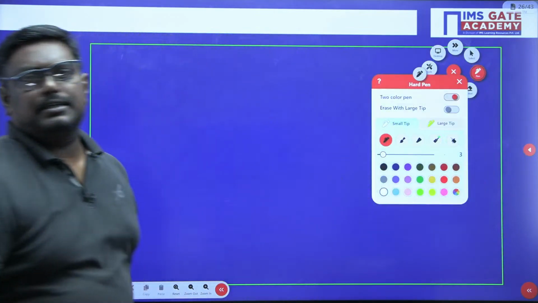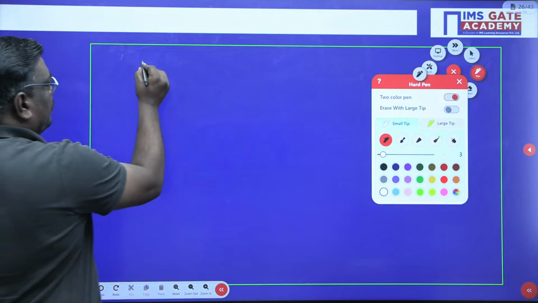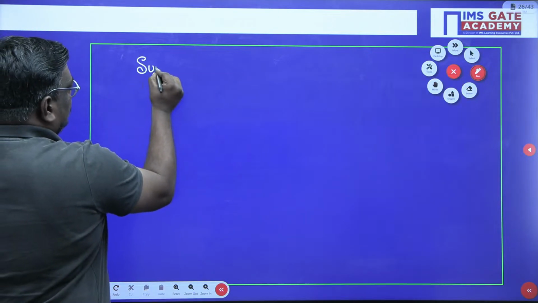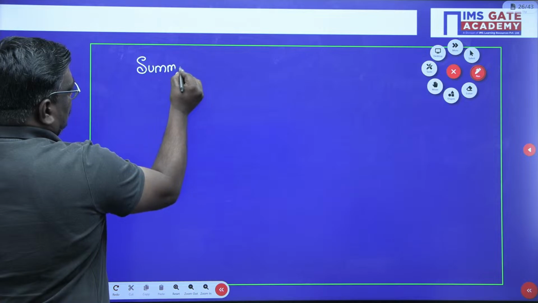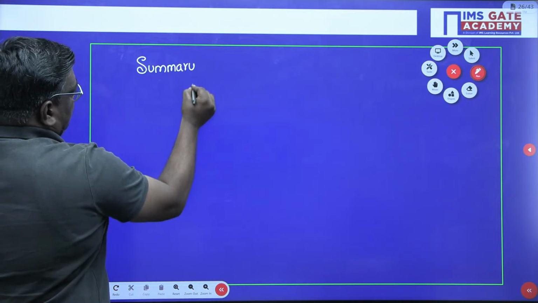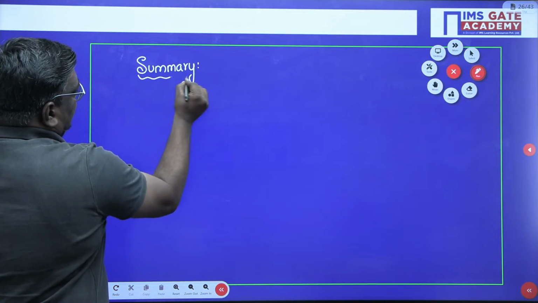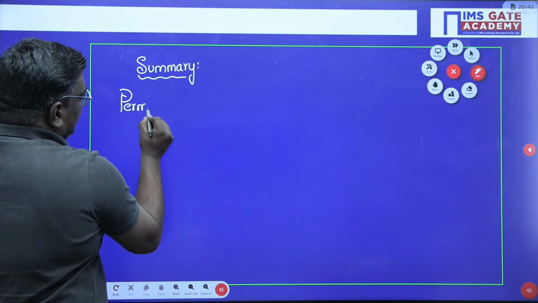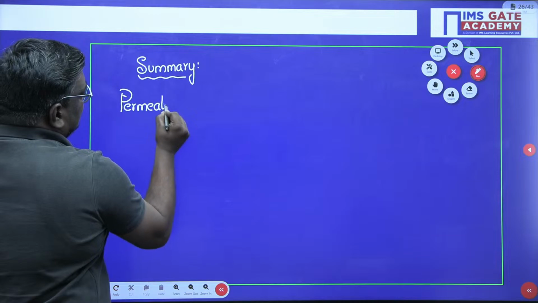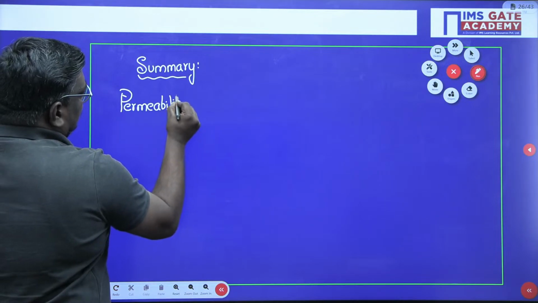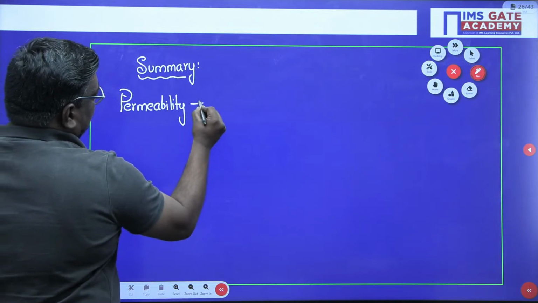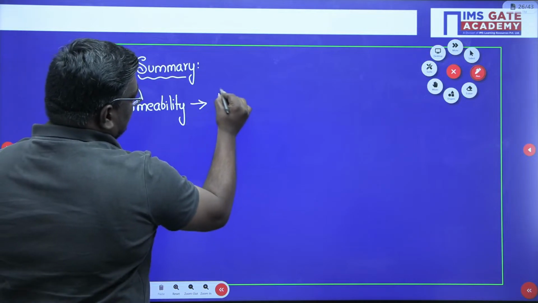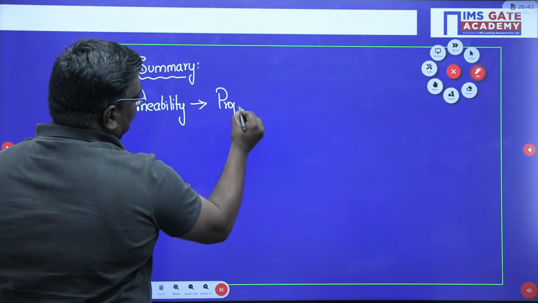Now see my dear students, let us summarize what we have learnt here. Now what do you mean by permeability here? Permeability is a property. It is nothing but the property of flow.